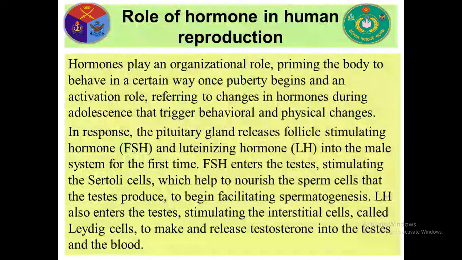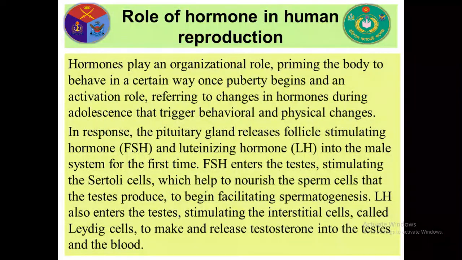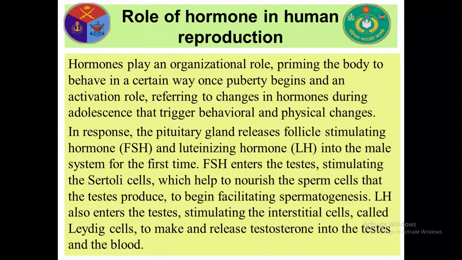Hormones play an organizational role, priming the body to behave in a certain way once puberty begins, and an activation role, referring to changes in hormones during adolescence that trigger behavioral and physical changes.